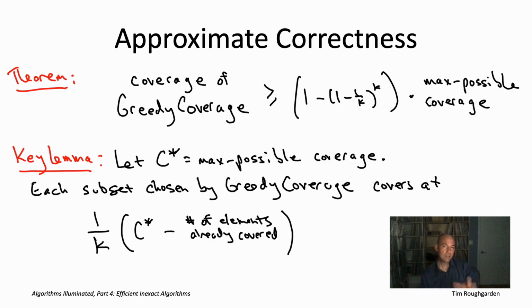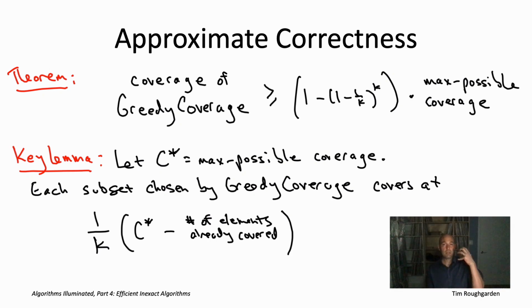So what this lemma says is that in every iteration, the greedy algorithm captures at least a 1 over k fraction of its current deficiency. So in our example, where the optimal solution covers 173, we're currently covering 133, so we have a deficiency of 40. If k equals 10, then this lemma is guaranteeing that in the next iteration, you will be covering at least 4 new elements, if not more.